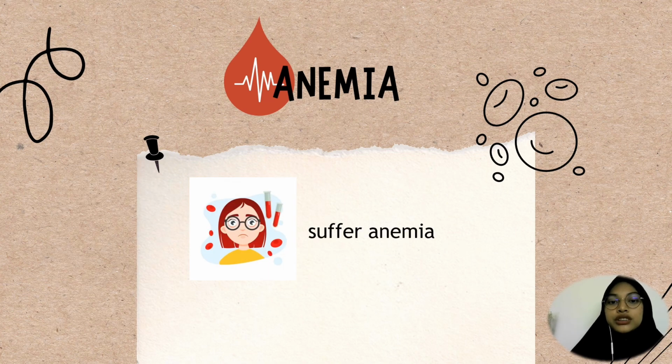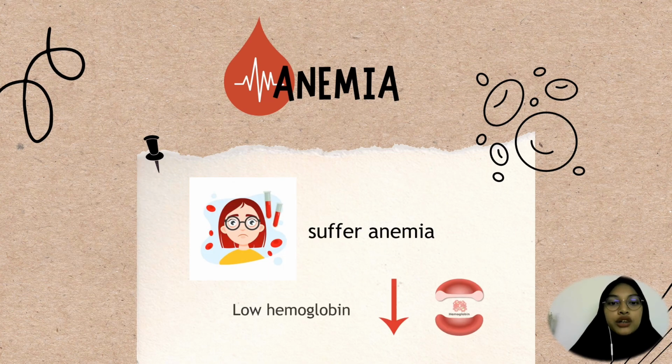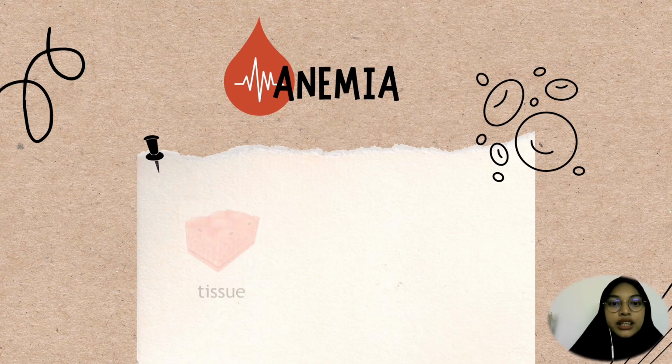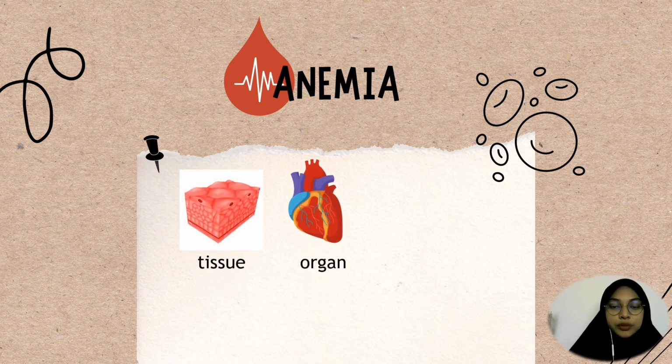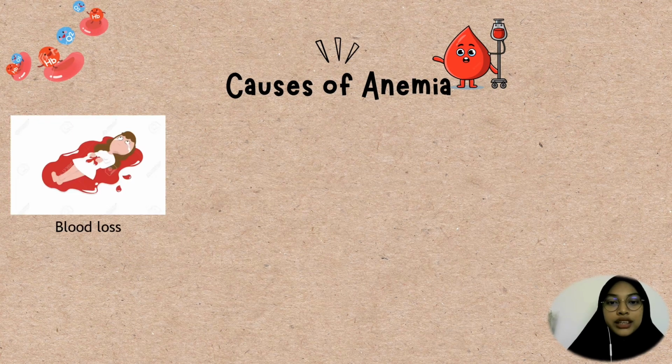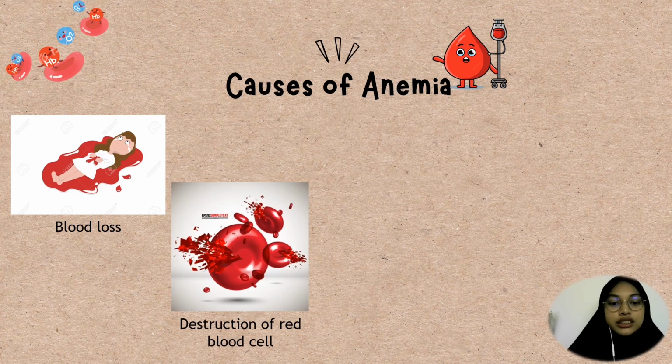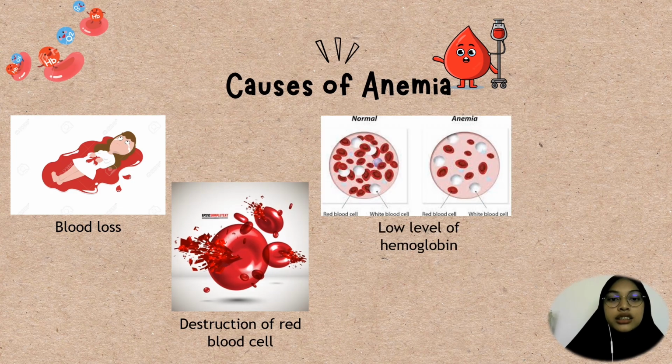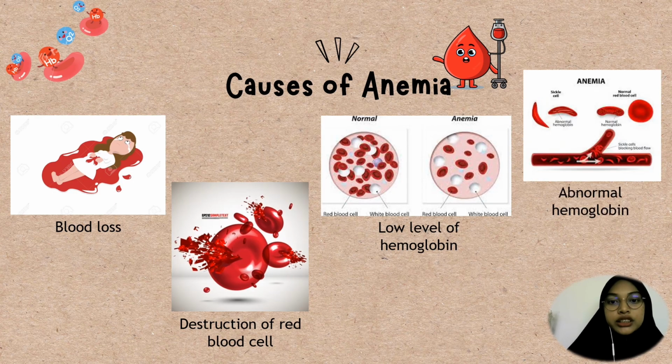So, people who suffer from anemia have low hemoglobin in their bloodstream, and the tissues and organs of the body of an anemic person do not have enough oxygen because the hemoglobin is at a lower level. Next is the cause of anemia. One of them is blood loss, for example, a heavy menstrual cycle. Then there is destruction of blood cells, low level of hemoglobin, and abnormal hemoglobin. I will explain more with their types of anemia.